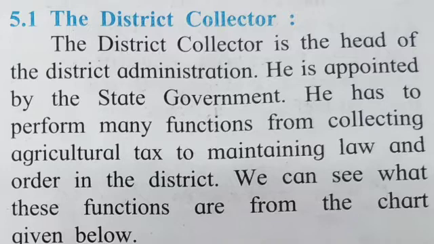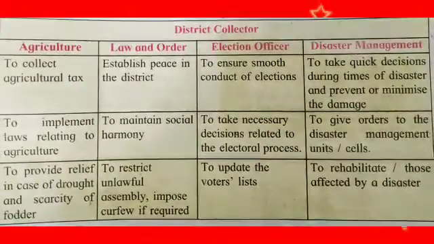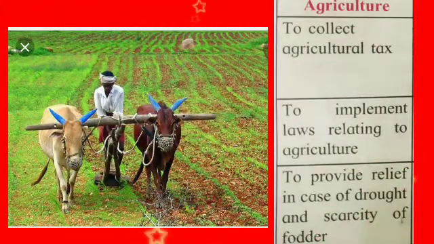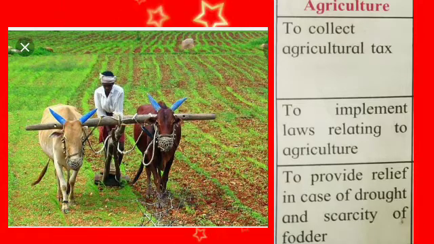See students, district collector, his functions. The first one and the important one is related to agriculture. To collect agricultural tax, to implement laws relating to agriculture and to provide relief in case of drought and scarcity of fodder. Drought means a long period without rain. Long period without rain, that is known as a drought. The scarcity of fodder. Fodder means the food for the animals. Now related to agriculture, all this work is done by the district collector, these are his functions.